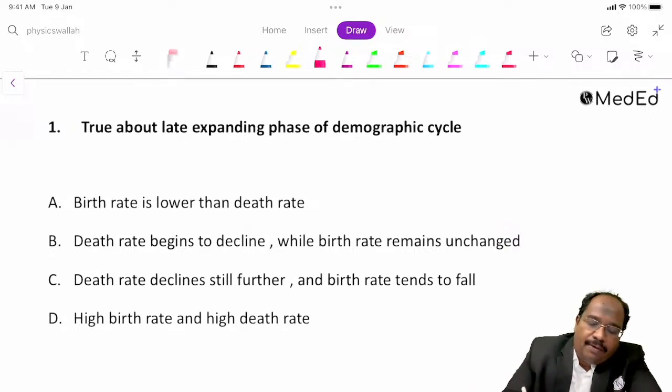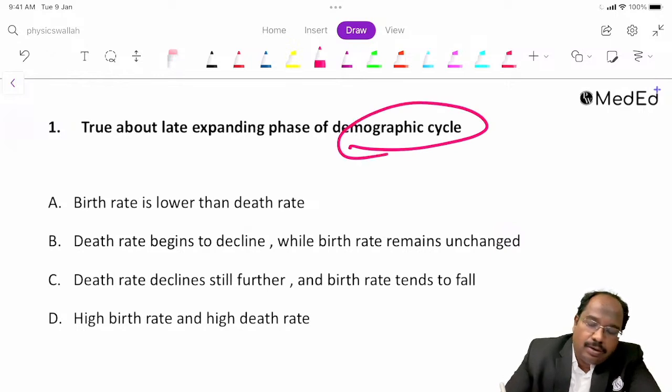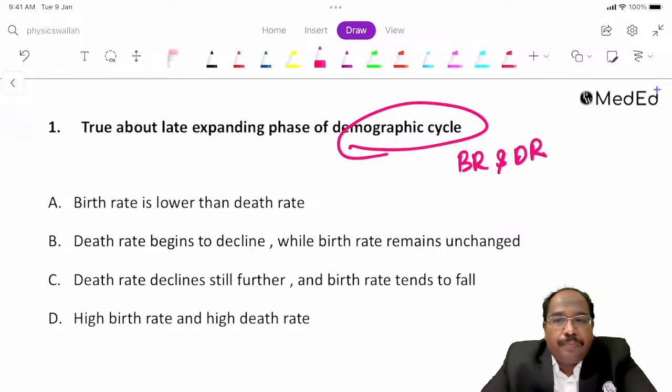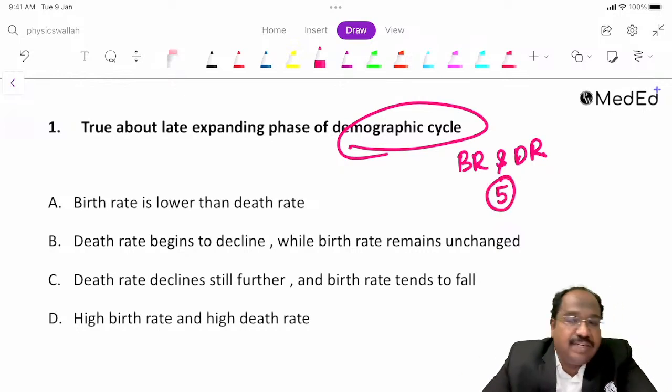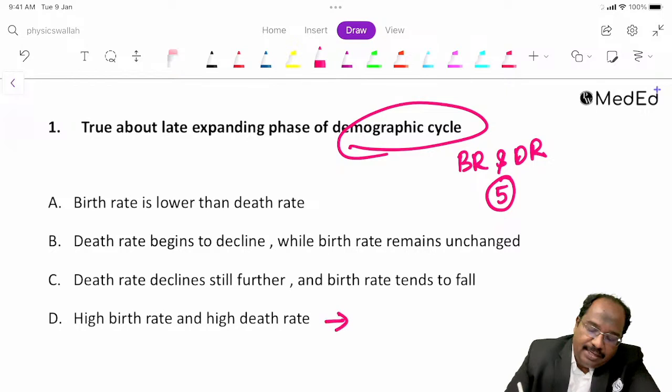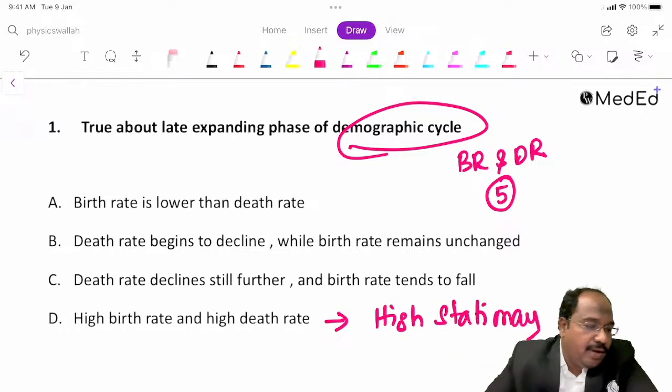So the demographic cycle is based on crude birth rate and crude death rate, and it contains 5 stages. The first stage is called high stationary. High stationary means countries having a very high birth rate and a very high death rate.